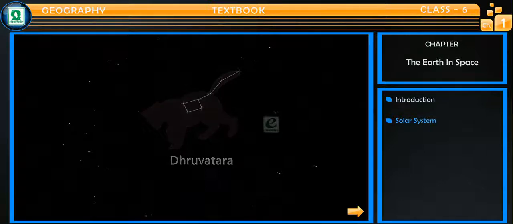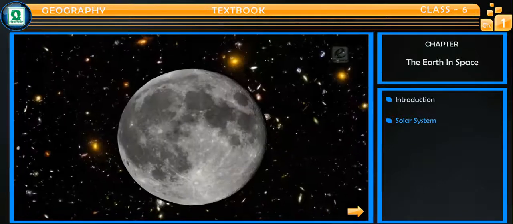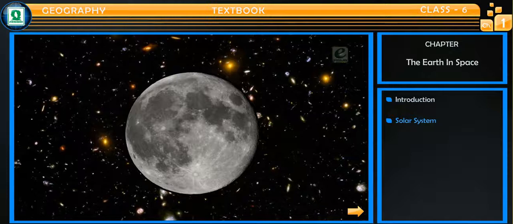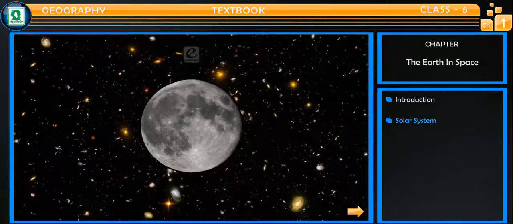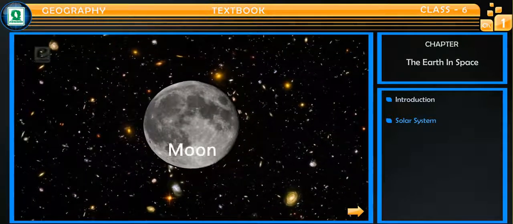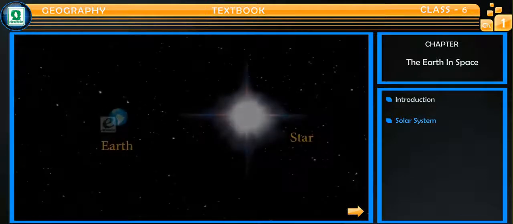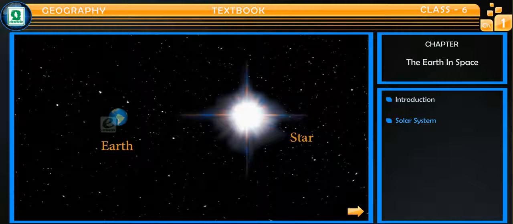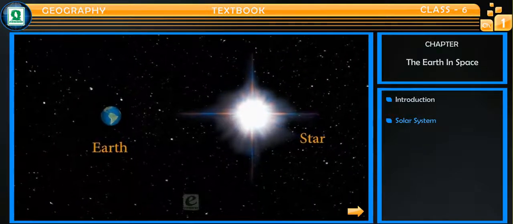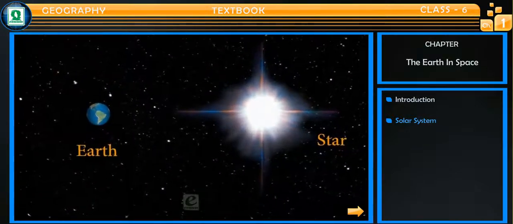Now, a very interesting fact. Which is bigger, the moon or a star? Definitely your answer will be moon, because it looks bigger in the sky. But this is not true. Stars are very large objects and are several times bigger, even than our Earth.